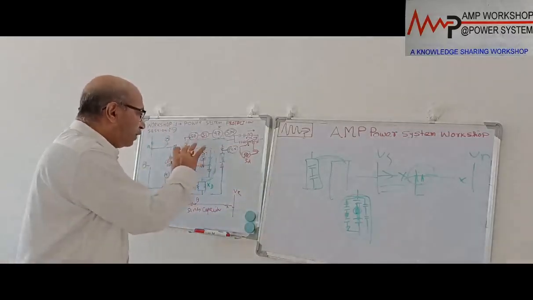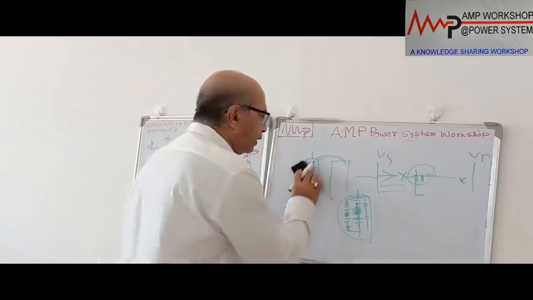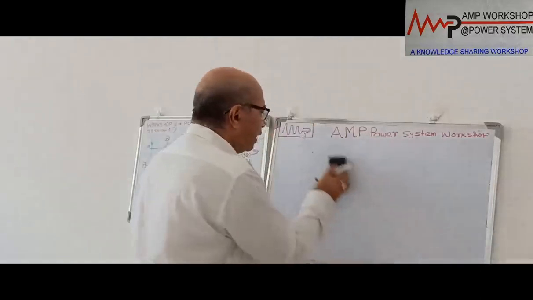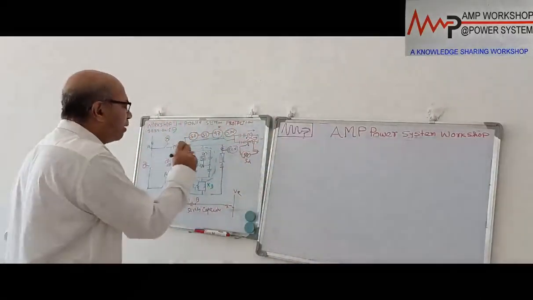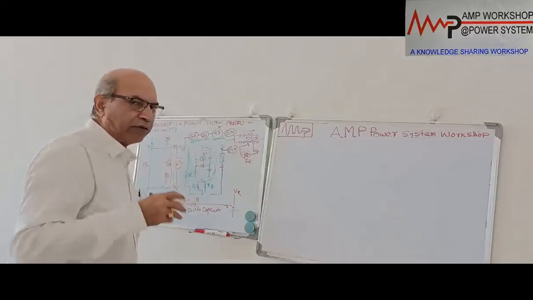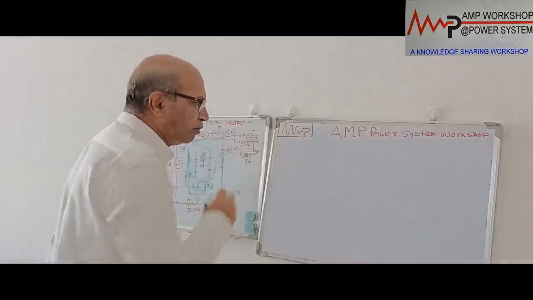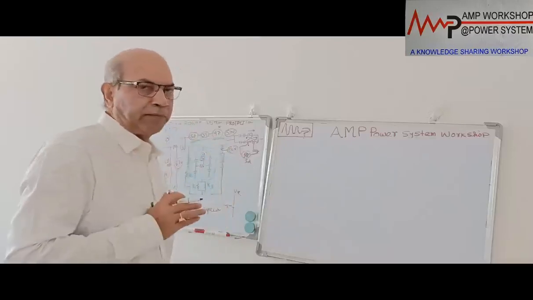But all these protections have a time delay. You know, it is a high voltage transmission line. On this high voltage transmission line, the overcurrent or earth fault protection could pick up due to surge also. As I already told, at switching time we have a huge inrush current. During inrush current, this 50 may pick up. That will give wrong information. That's why, as it is a high voltage system connected in series with the line, we take a very precise protection.